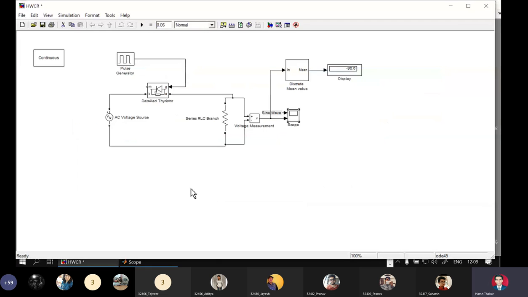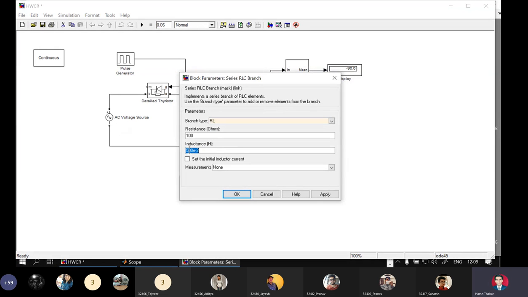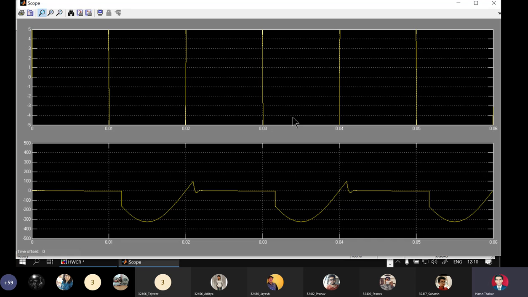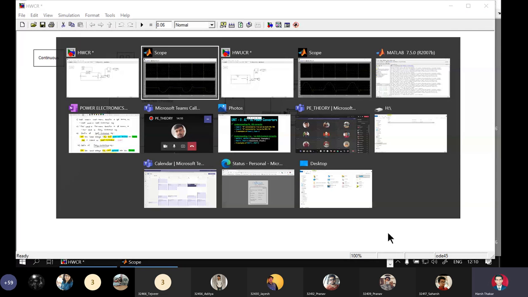Now, again an example of fully controlled here. Double click, make it RL and reduce it to 100. Simulated here. So this is an example of fully controlled. This is again a half wave fully controlled circuit, right? Now things are very clear. Nothing more than this is expected now.